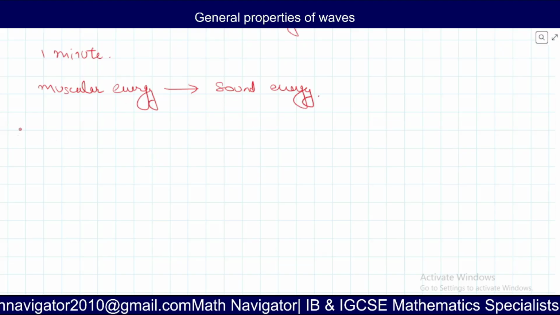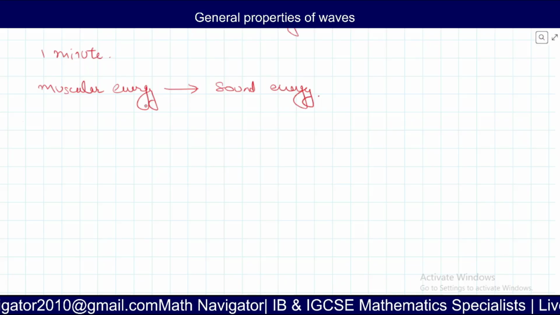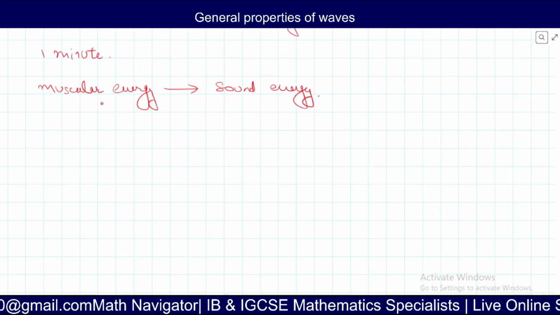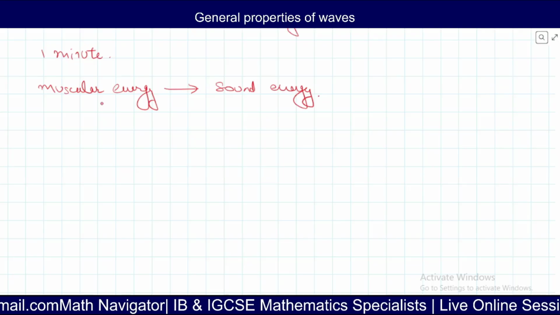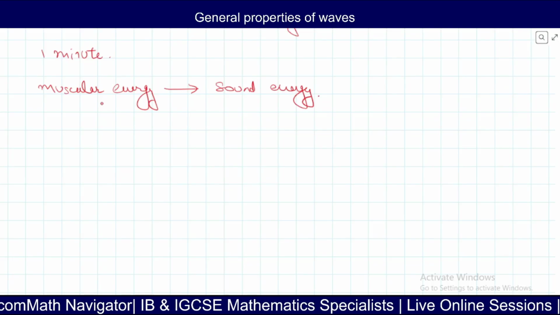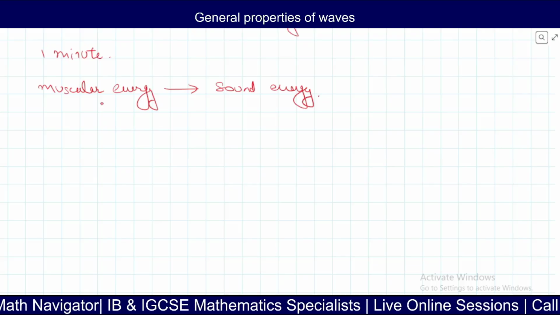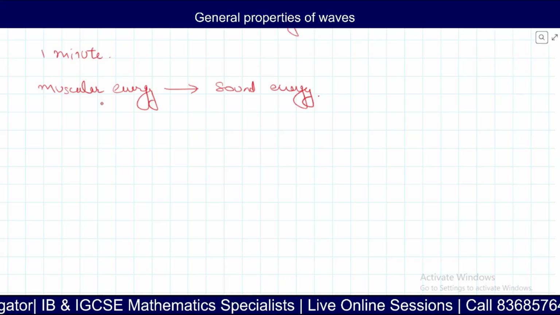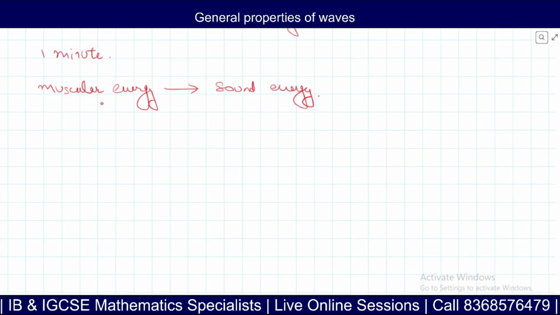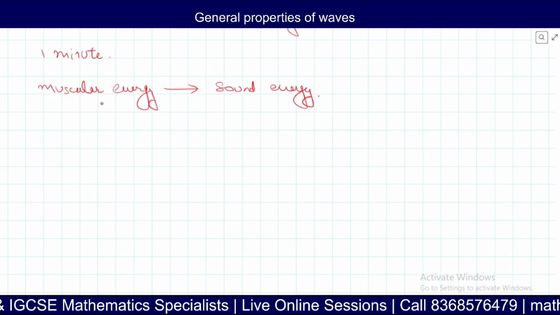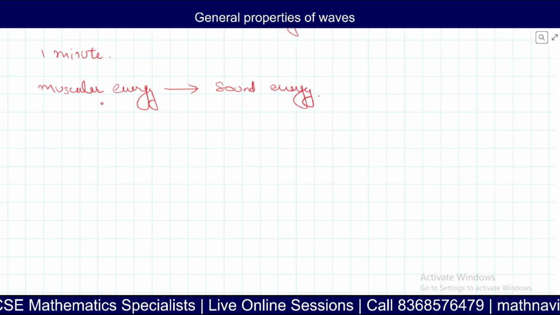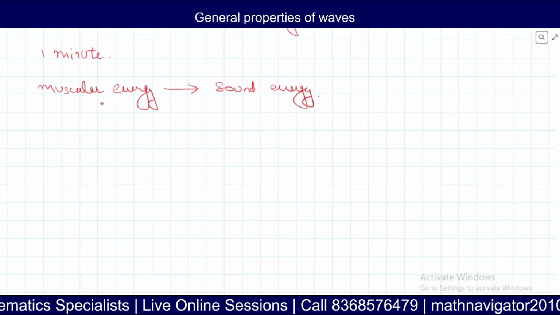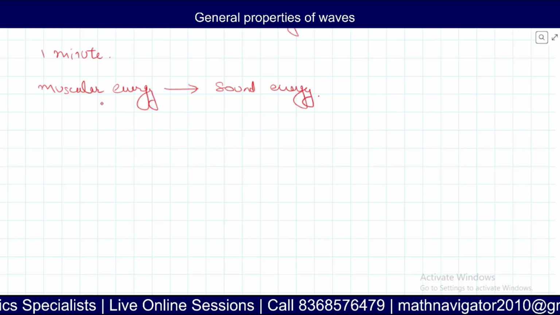Then let's talk about this: we have said that any wave is produced by the oscillation. So let's say if you are shouting more and you keep your hand on your throat, you feel vibration. The faster you shout, the more vibration you can feel, right? So basically now we talk about the important parts of the wave.